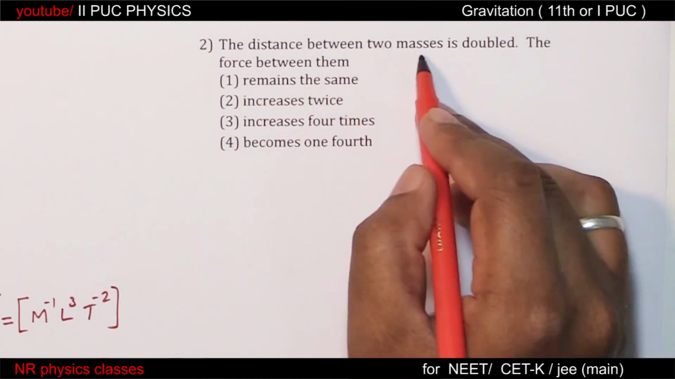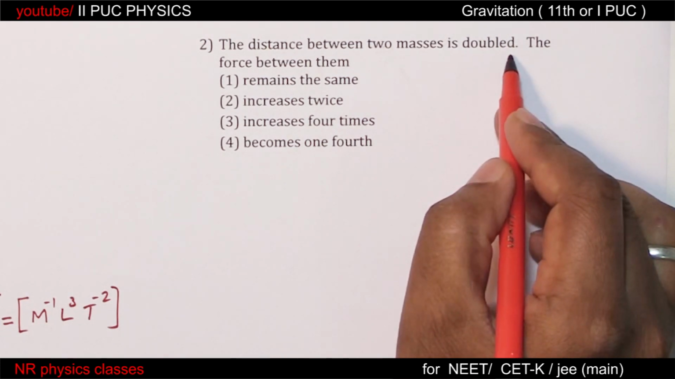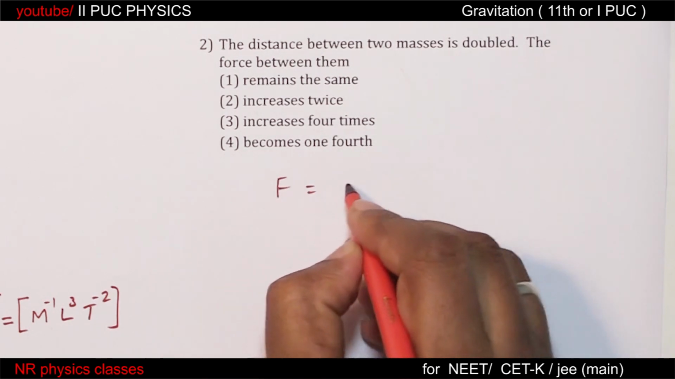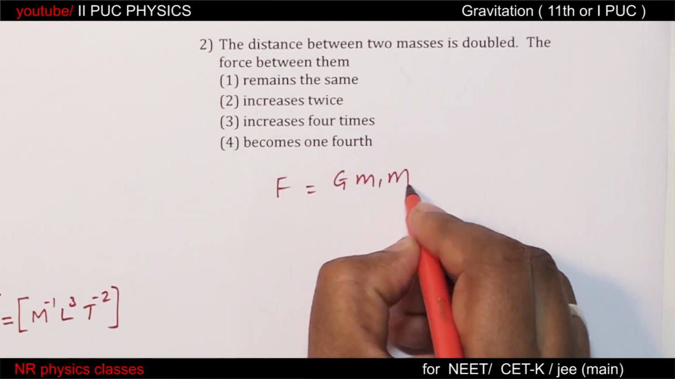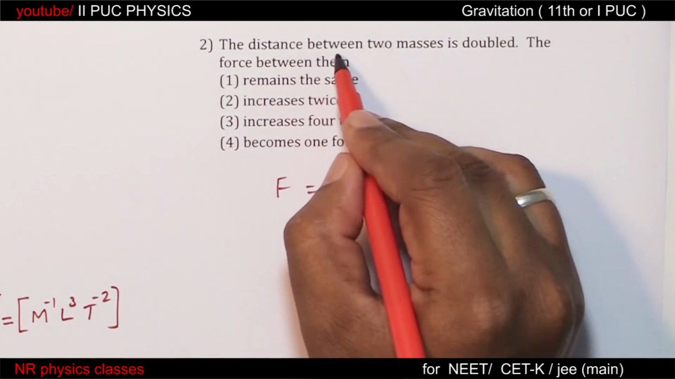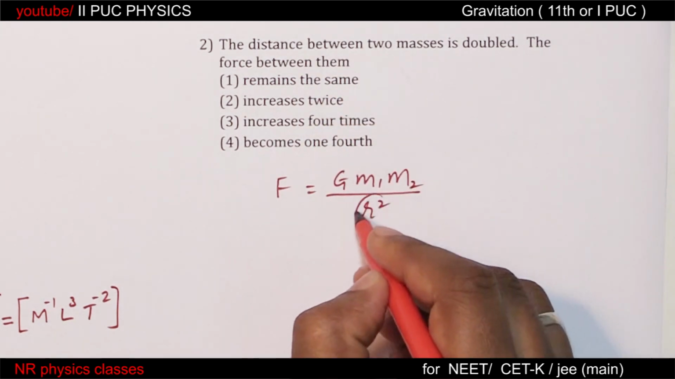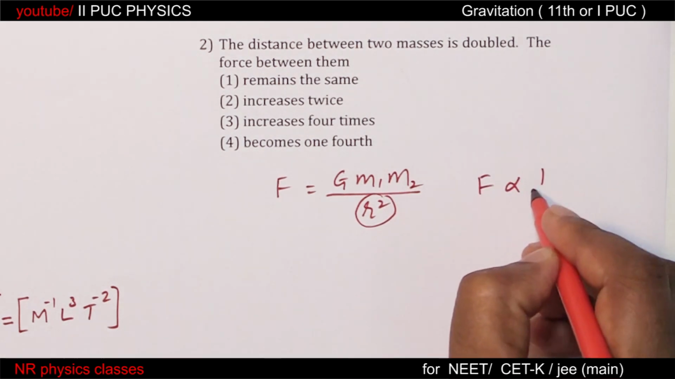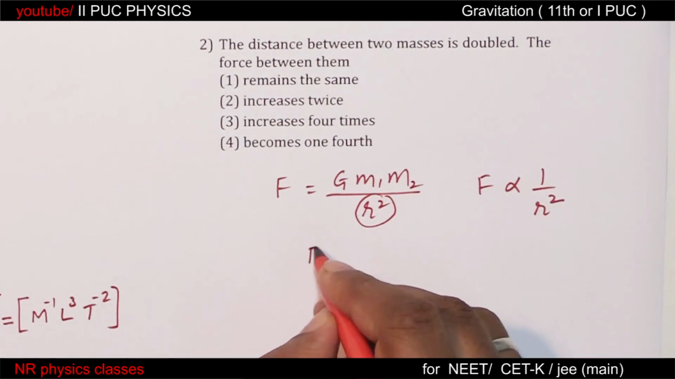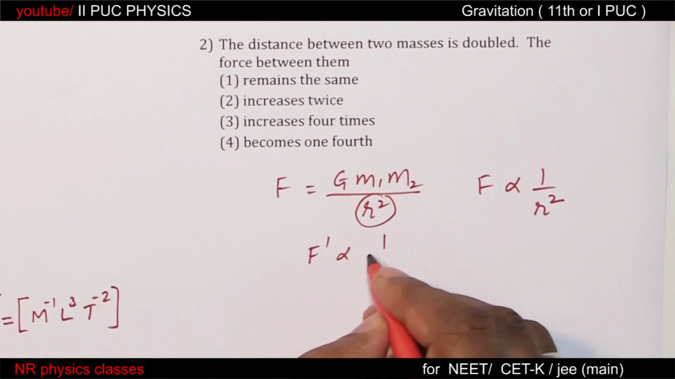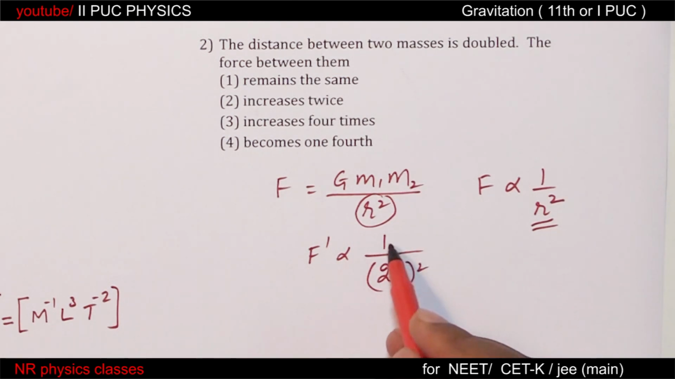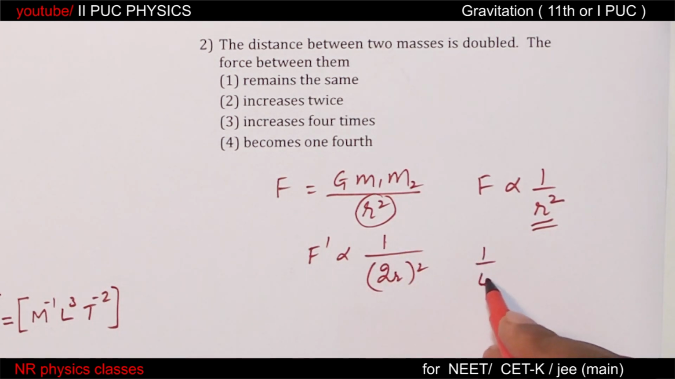The distance between two masses is doubled. The force between them: force equal to G m1 m2 by r square. Here distance is varied, means F is inversely proportional to r square. Distance is doubled, means new force is proportional to 1 by 2r whole square. So we get the factor 1 by 4.